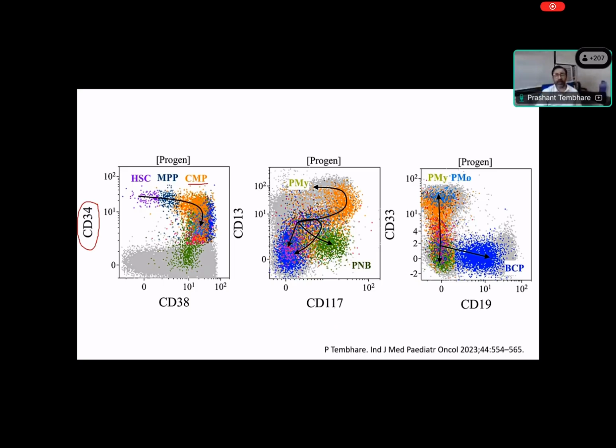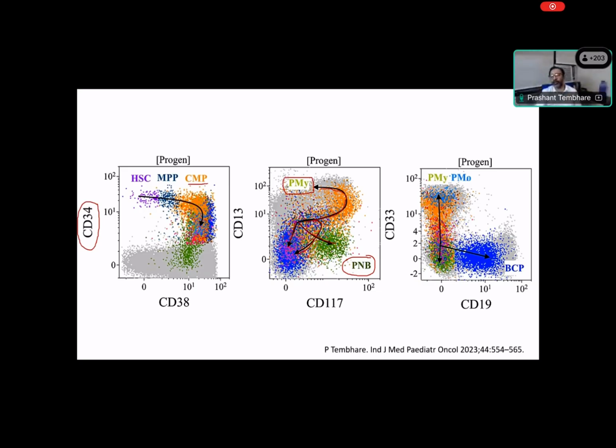When you combine CD13 and CD117 from the stem cell, we have a combination of different populations. You can see the cells which are gaining CD117 and CD13 expression. These are the cells which are committed to the granulocytic series, and they ultimately differentiate towards promyelocyte. The same way, we have cells which are losing CD13 and gaining CD117. These are pronormoblasts. Then some of the cells also lose CD13 and lose CD117. They become monocytic series, right? And B cells or lymphoid series, or we have basophils. So these are the different cells by using CD13 and CD117. We can see the pattern clearly: orange population, green population. There is a differentiation in progenitor population.